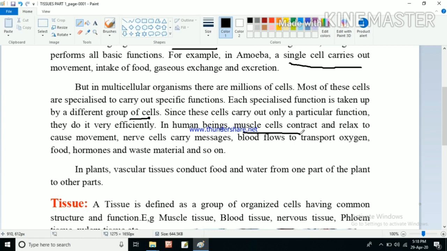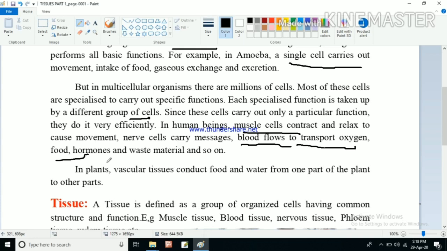Similarly, nerve cells carry messages. The function of a nerve cell is to carry messages from the brain to the body, and from the body to the brain, from one part of the body to another. Similarly, in blood we have different types of cells, that is red blood cells and white blood cells. Blood carries oxygen, food, hormones, waste material and so on from one place to another.